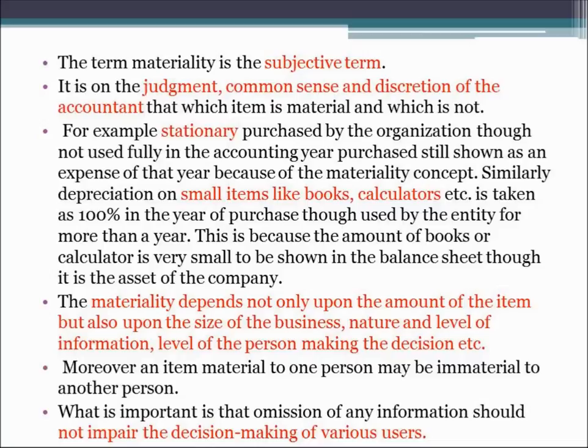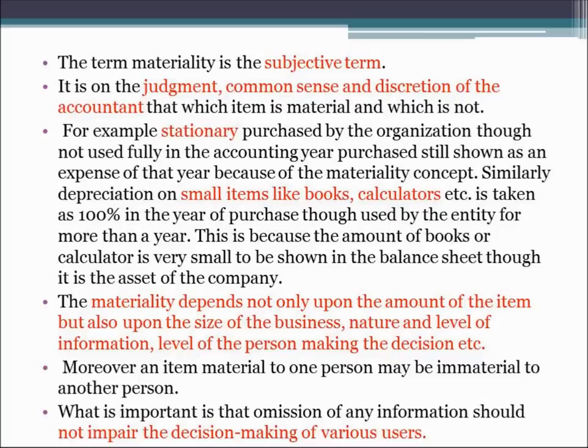The persons to whom the financial statements will be presented, whether those transactions are material or immaterial, what effect will that transaction have on the decision. If that transaction is not going to have any impact on the decision of the person, then that is not accounted for.